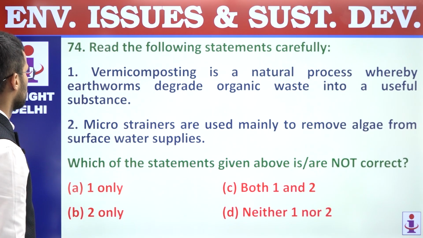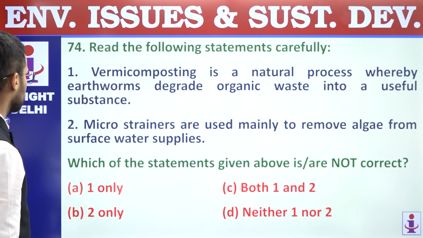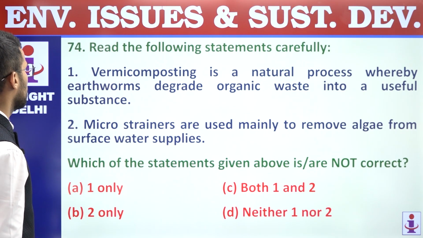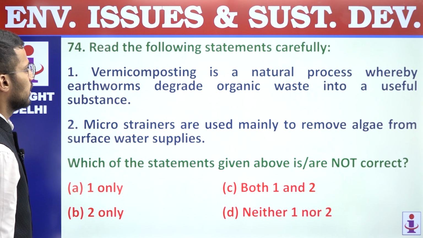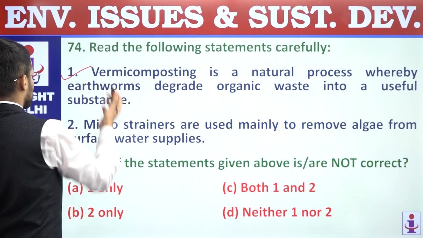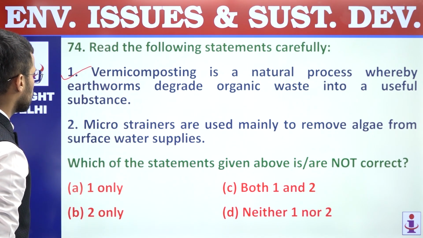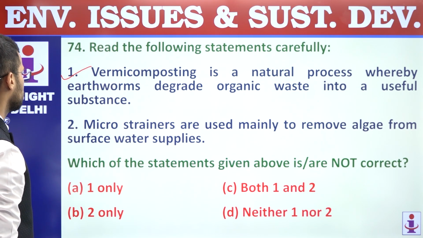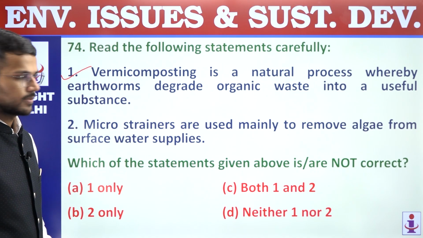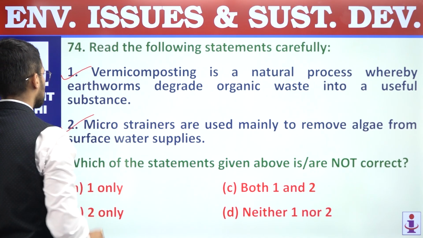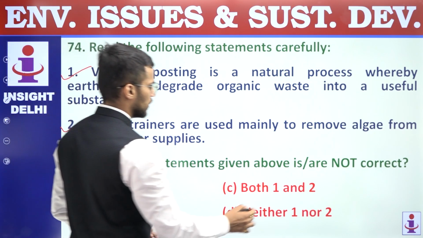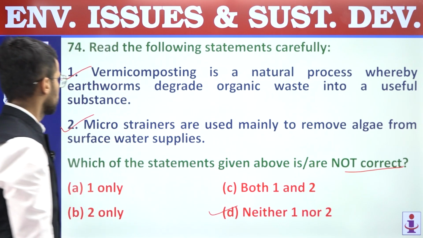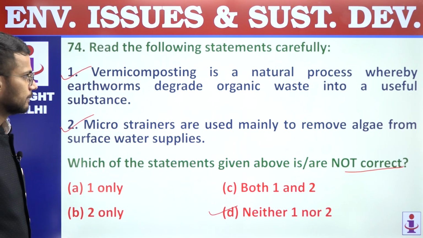Next, 74. Read the following statements carefully. First, vermicomposting is a natural process whereby earthworms degrade organic waste into a useful substance. Correct statement. Second, micro strainers are used mainly to remove algae from surface water supplies. So this is also a correct statement. So both these statements are correct. We are supposed to find out not correct. Answer should be D. Question number 74, answer should be D.